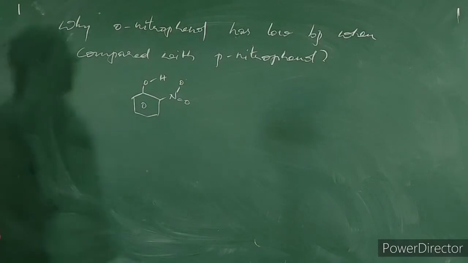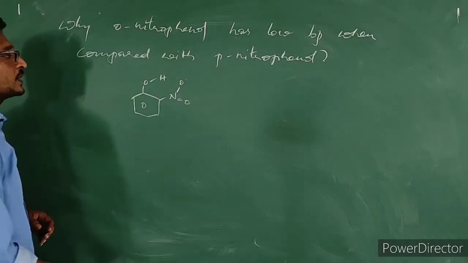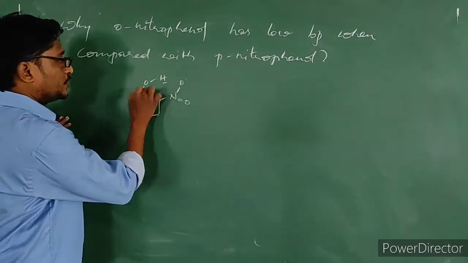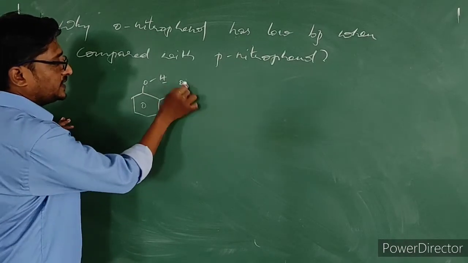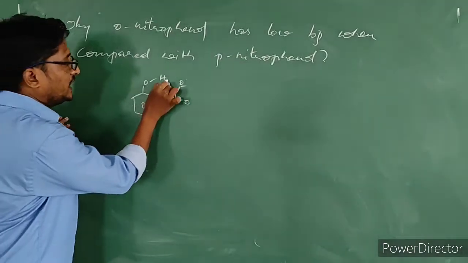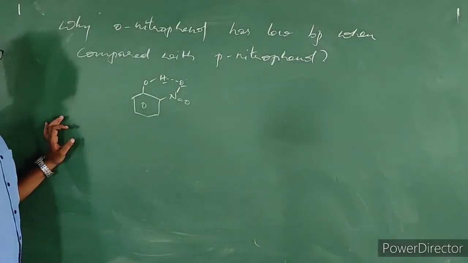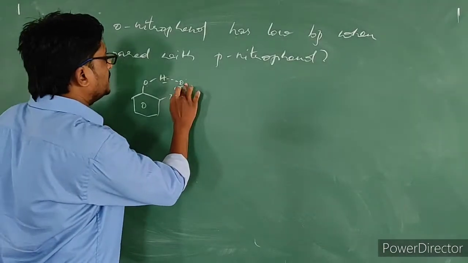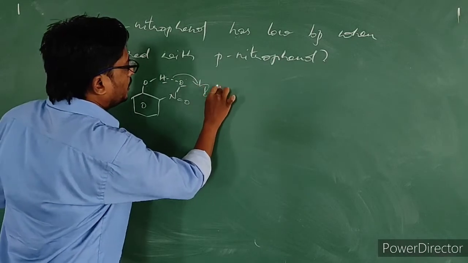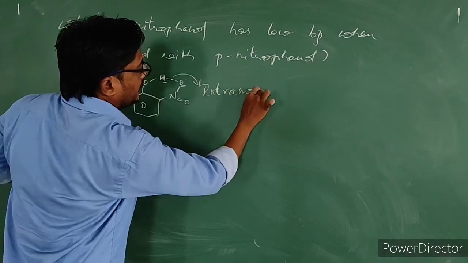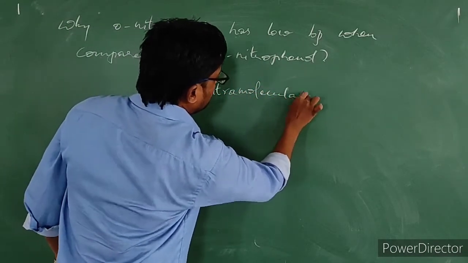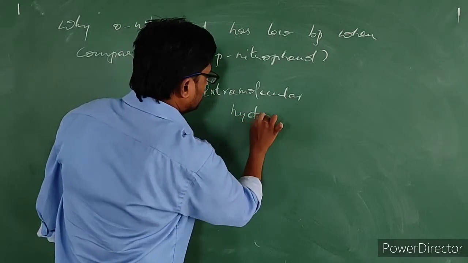This is orthonitrophenol. Now the hydrogen of this OH group and the oxygen of this NO2 group will form a hydrogen bond. What kind of hydrogen bond gets produced?